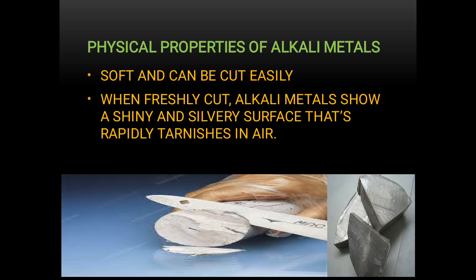First, a very surprising property: alkali metals are soft, so soft that they can be cut easily with a knife. You see, this picture is showing as if someone is making slices of butter. Yes, this is not butter, this is an alkali metal, and this is sodium. And you know what? When they are freshly cut, they show a shiny luster. Their surface is very shiny, which rapidly tarnishes when exposed to air.